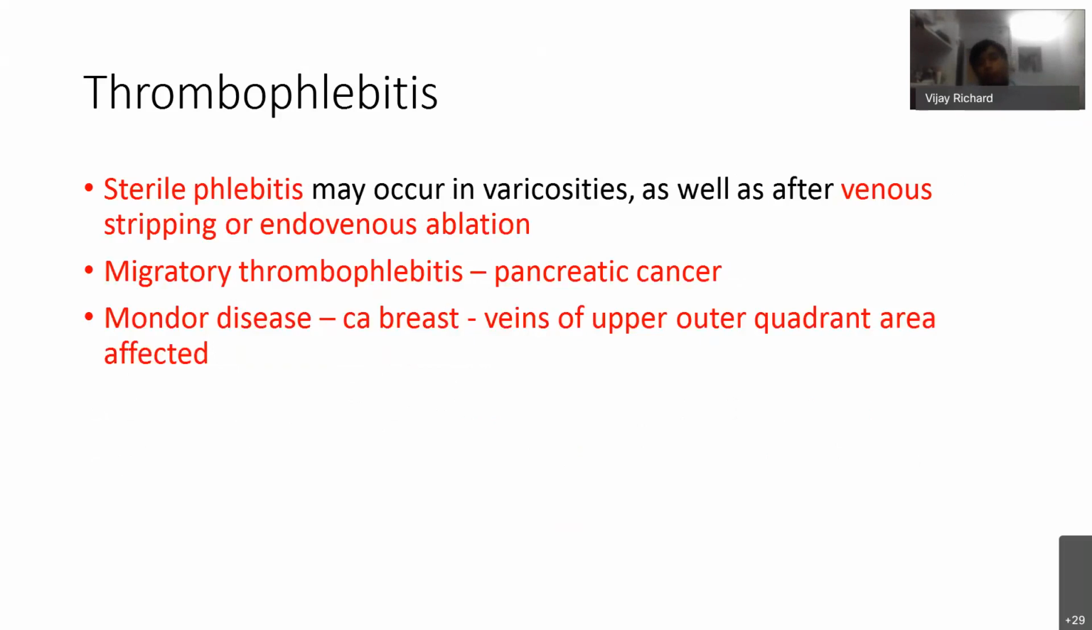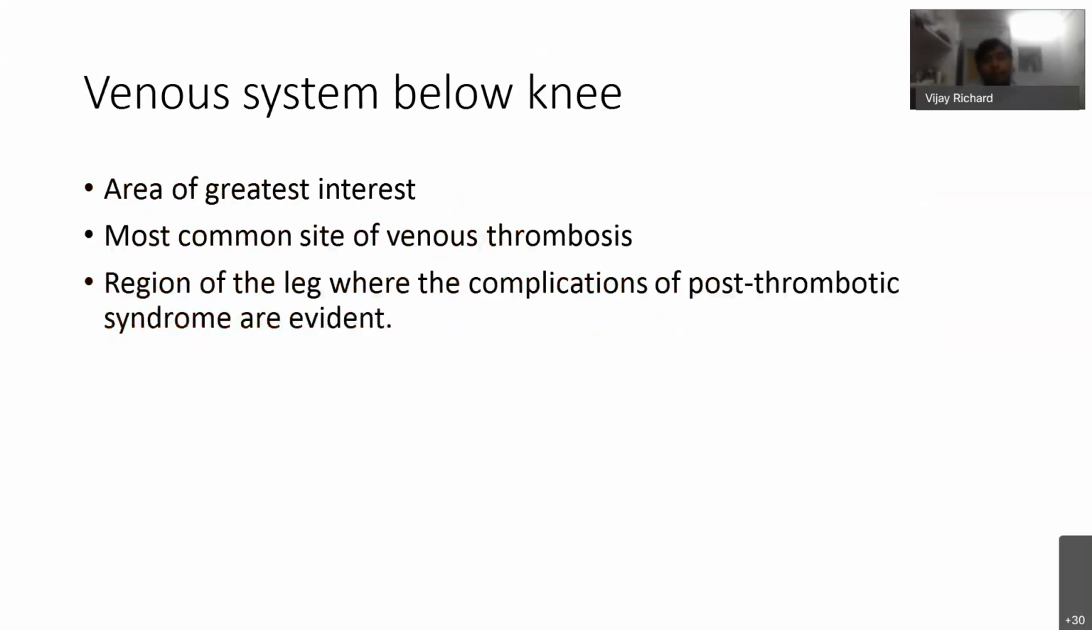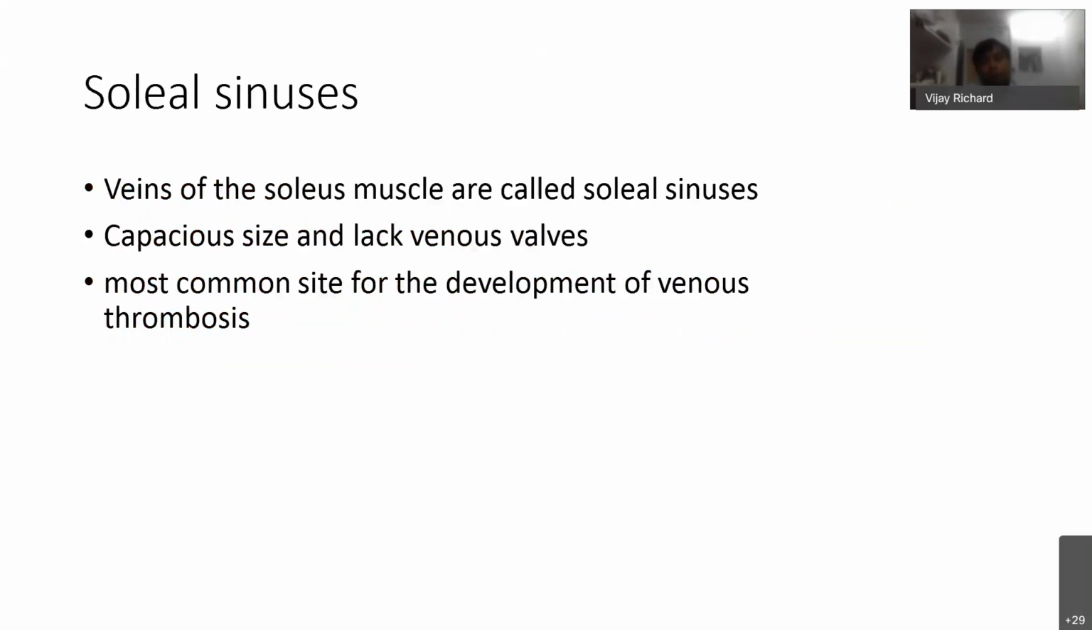The venous system below the knee is very important because it is the area of greatest interest. It is the most common site of venous thrombosis. Soleal sinuses are also found here, and the complications of post-thrombotic syndrome are evident below the knee. The veins of the soleal muscles are called the soleal sinuses. The soleus muscle is known as a peripheral heart, as you know. It's of capacious size, with a lack of venous valves. Soleal sinuses do not have venous valves, and it is the most common site for development of venous thrombosis. As I said before, these sinuses have less fibrinolytic activity.